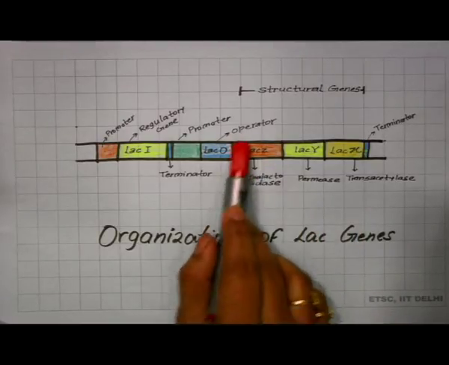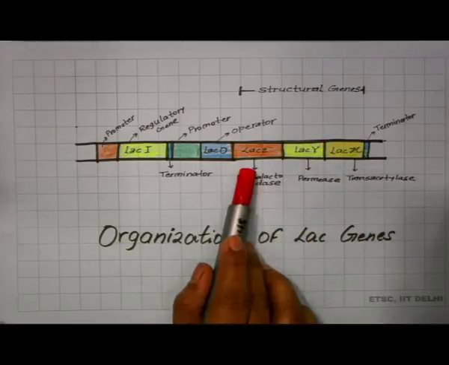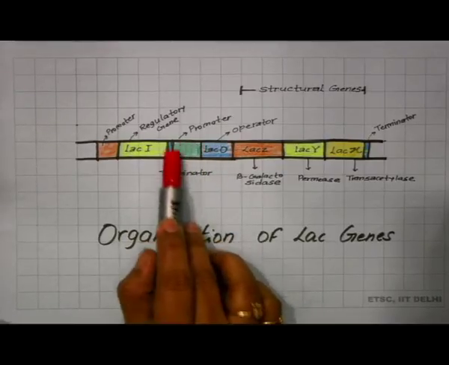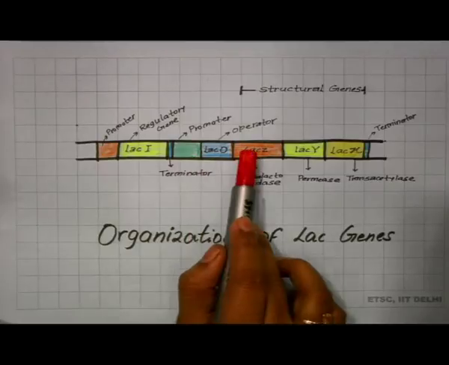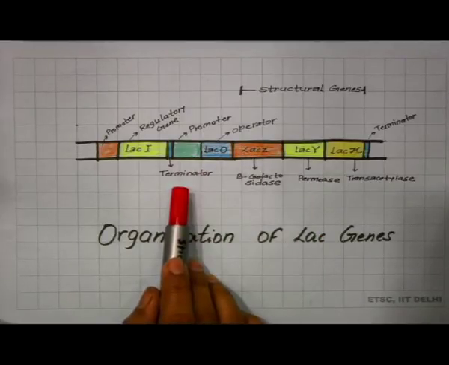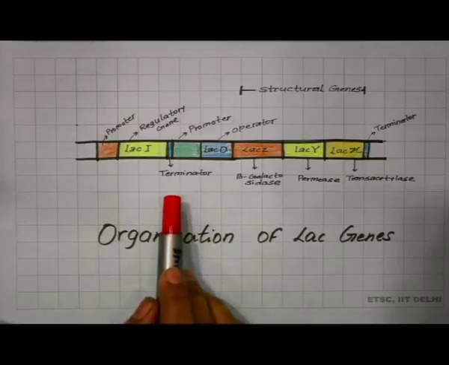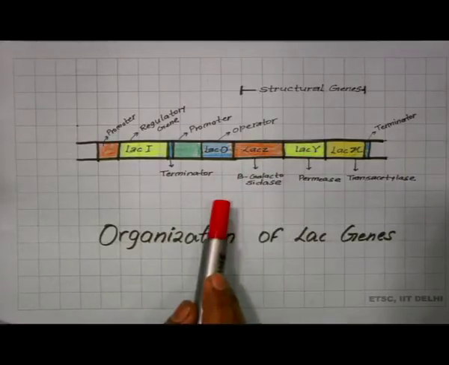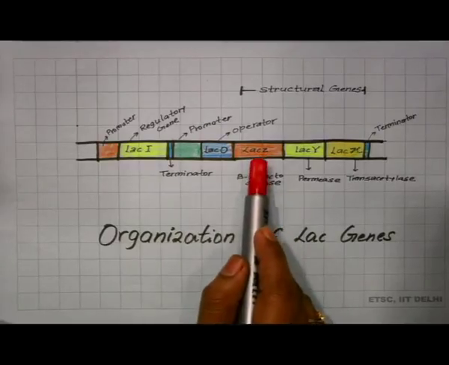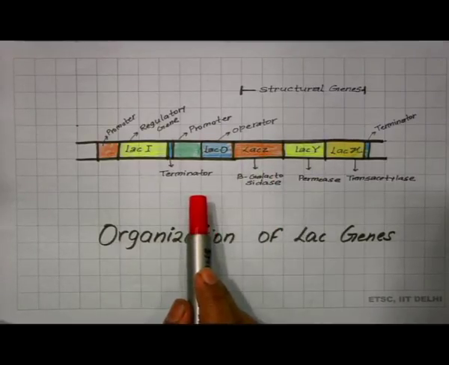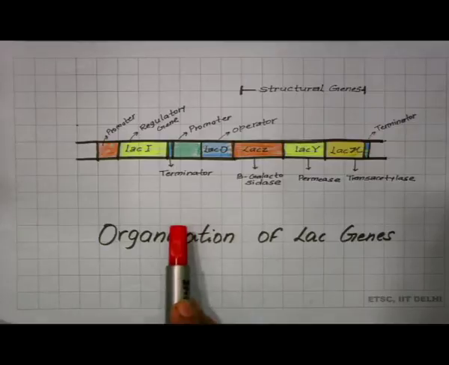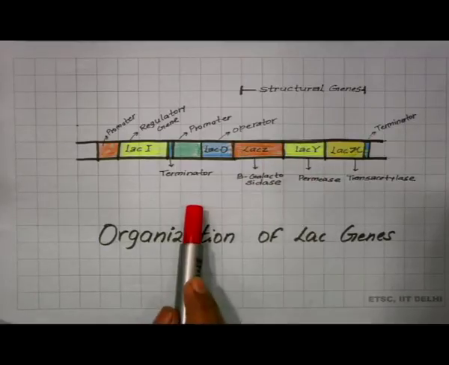Upstream of these structural genes there is the operator, and upstream of the operator there is the promoter. This is the promoter for these structural genes. As we know, prokaryotes are polycistronic. Polycistronic means the genes for a particular metabolic reaction are arranged together. There are no gaps or non-functional sequences between the genes. They are present in a continuous manner.